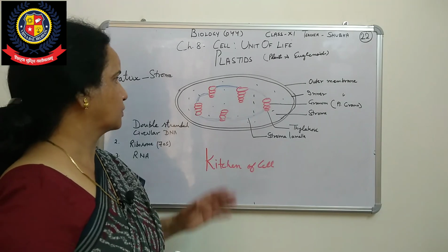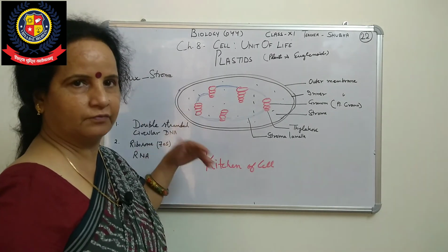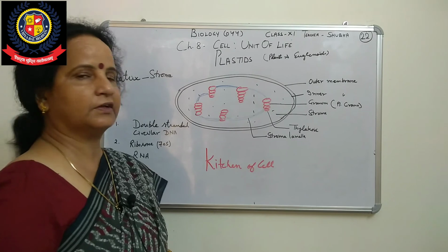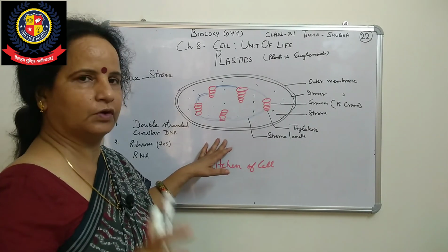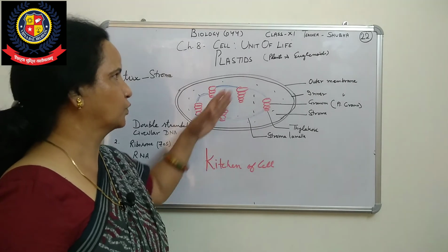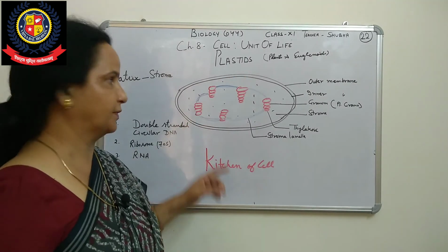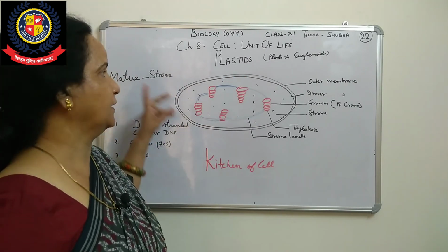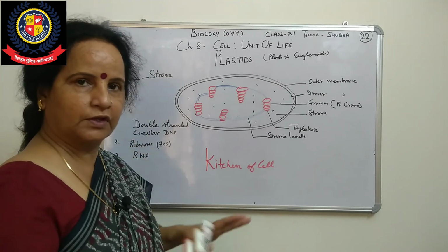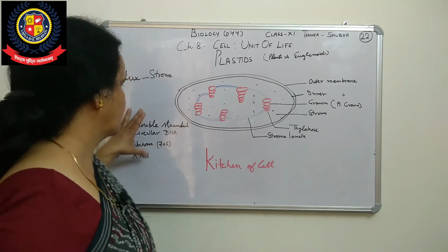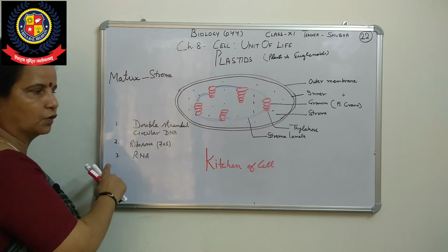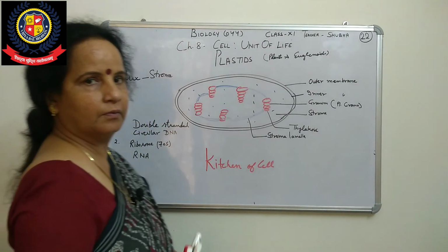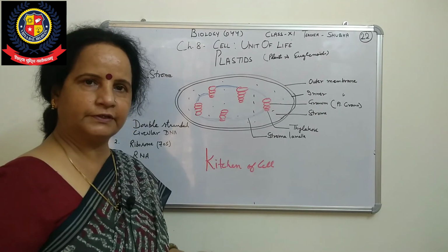These are important cell organelles, but they are present only in plant cells and euglenoids, while mitochondria are present in both plant and animal cells. The common features are the same, but the function and structure are different.